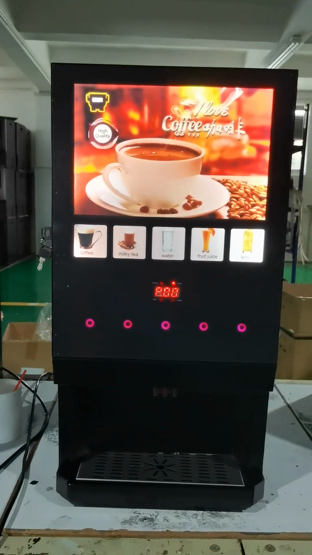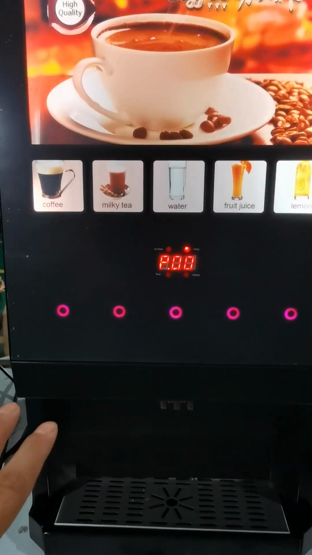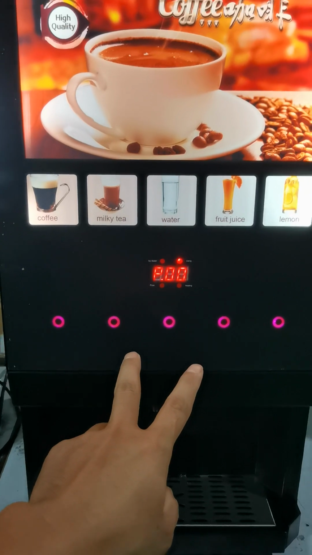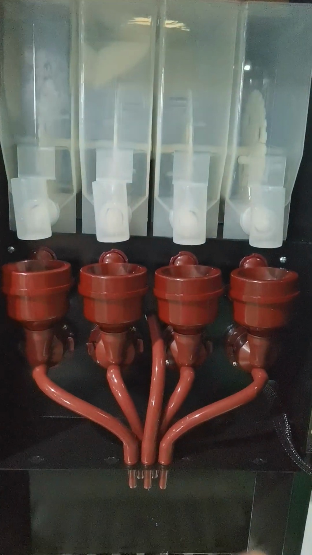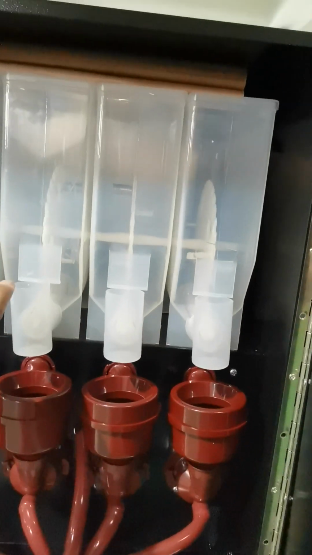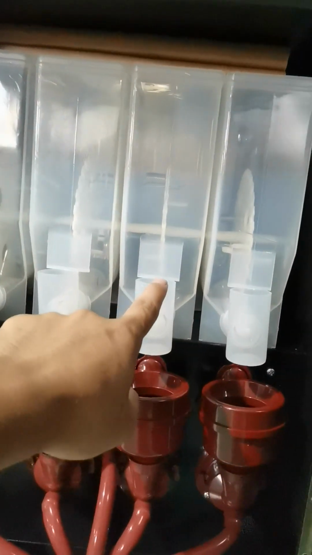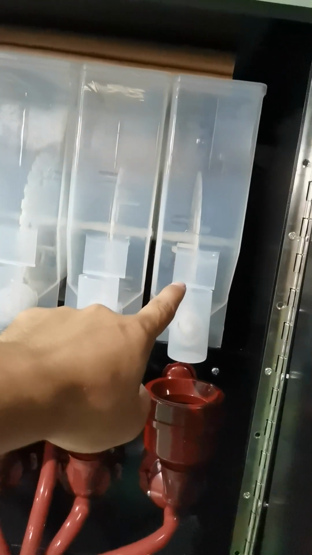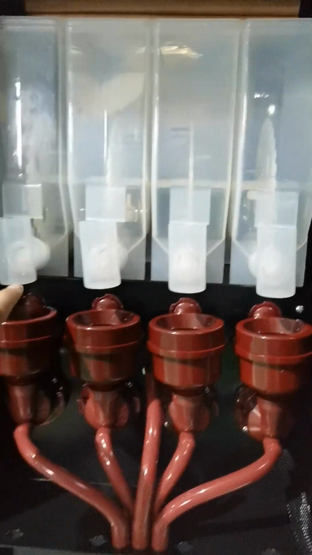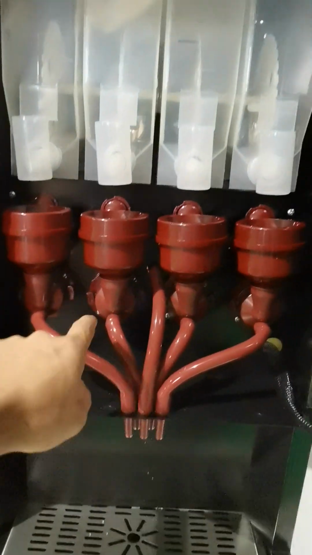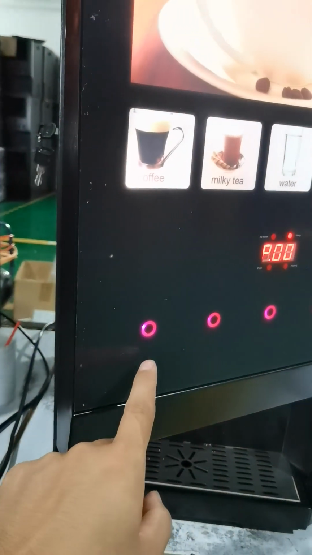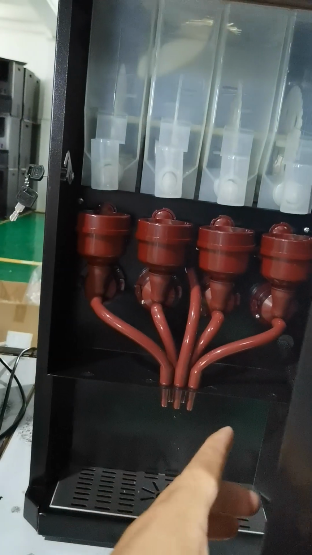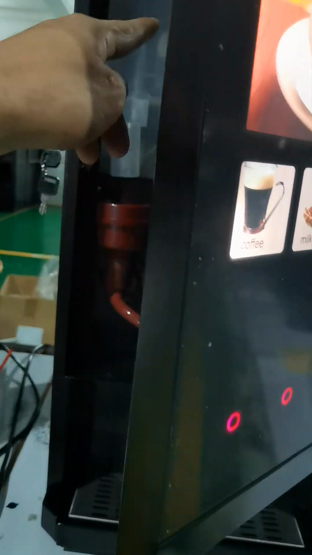And this one is same 4 canister but not mix, is 4 drinks directly on 1 hot water, like coffee, milk tea, and chocolate, and lemon tea. So it's directly get the drinks, not mix. So 1 touch button get 1 coffee, 1 touch button get 1 milk directly, not mix.